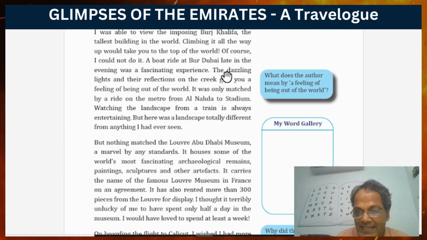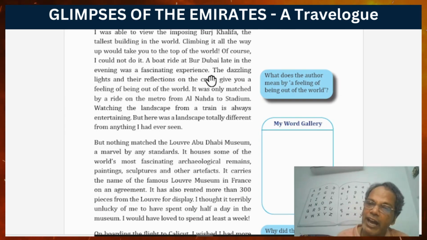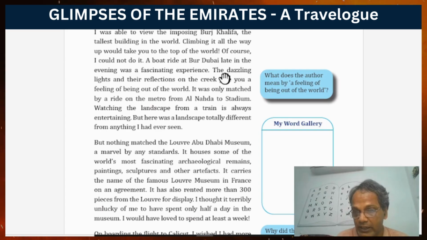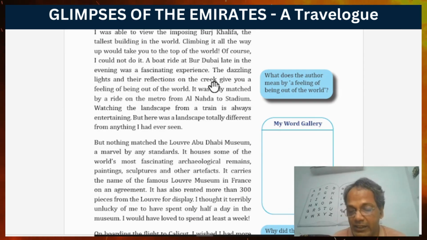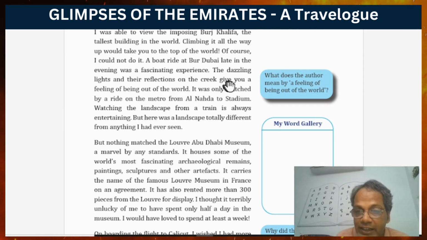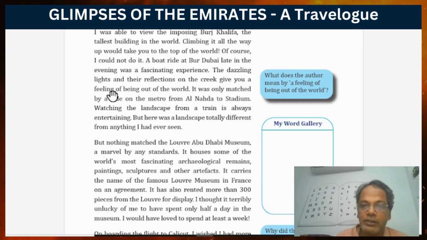So dazzling means you can't look straight, and surely your eyes will wince. That's why it's dazzling, shining too much. See the too much shining lights and the reflection on the creek give you a feeling that you are not there.